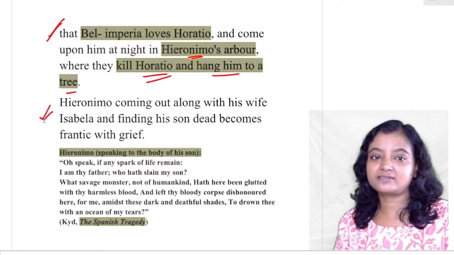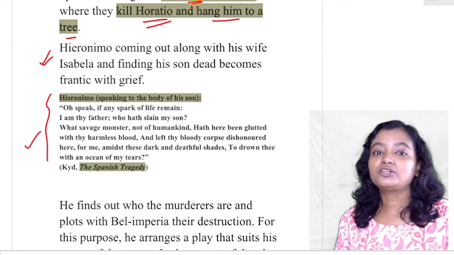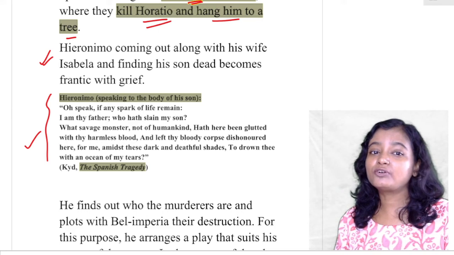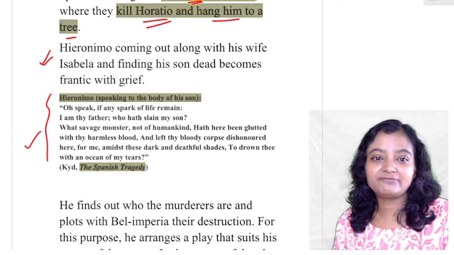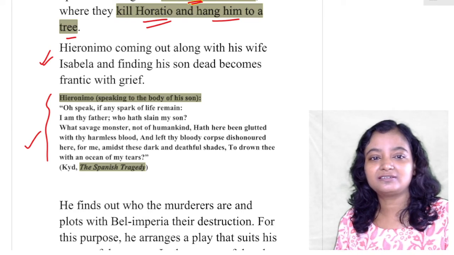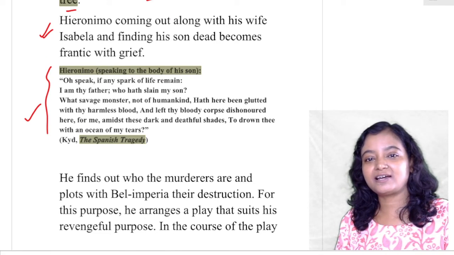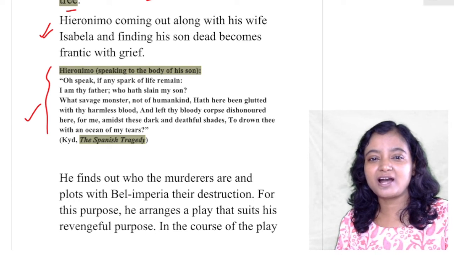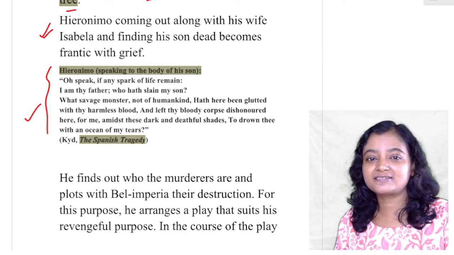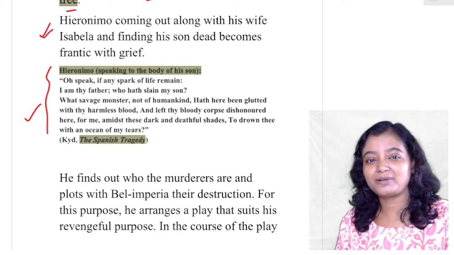There are some lines from the drama that you can have a look at. Hieronymus speaking to the body of his son: Oh, speak, if any spark of life remain. I am thy father, who hath slain my son? What savage monster, not of humankind, hath here been glutted with thy harmless blood, and left thy bloody corpse dishonoured here for me, amidst these dark and dreadful shades, to drown thee with an ocean of my tears?